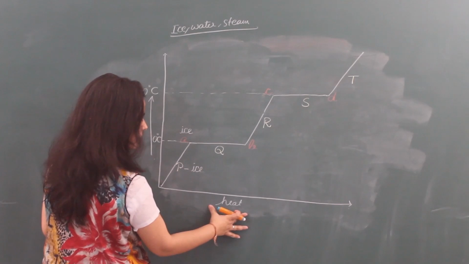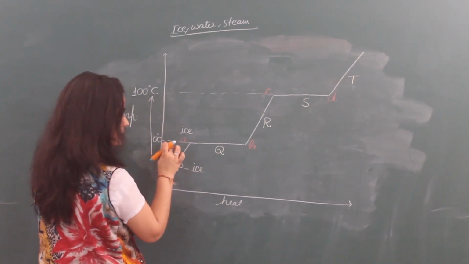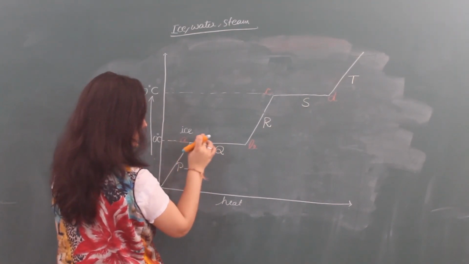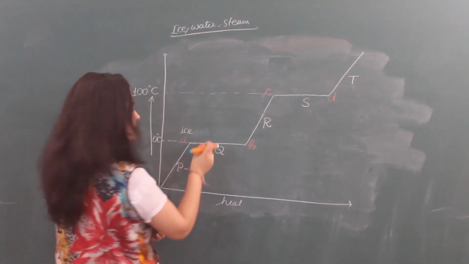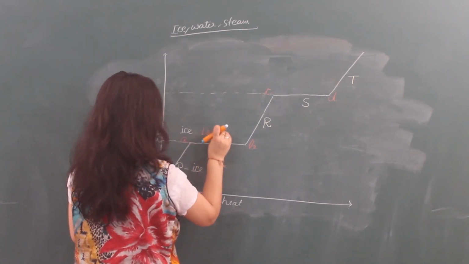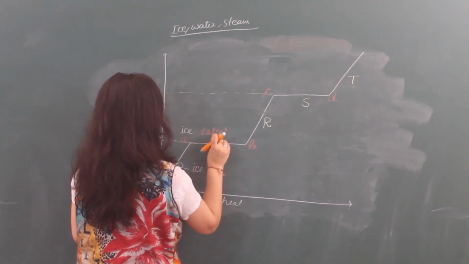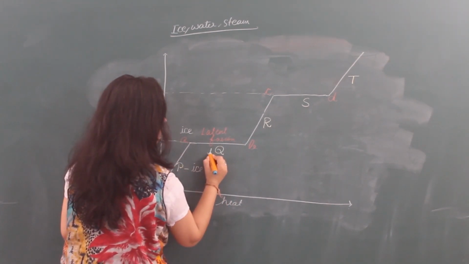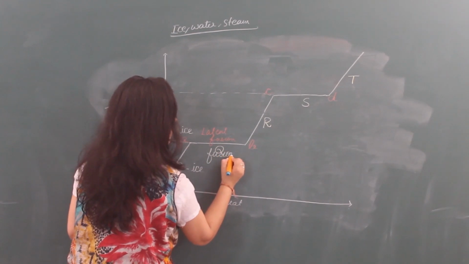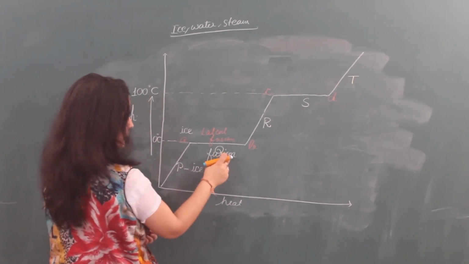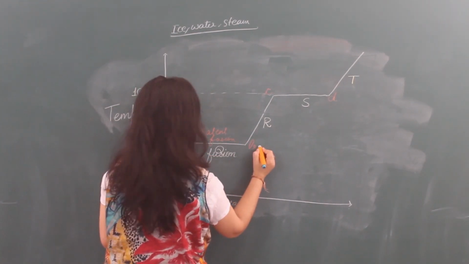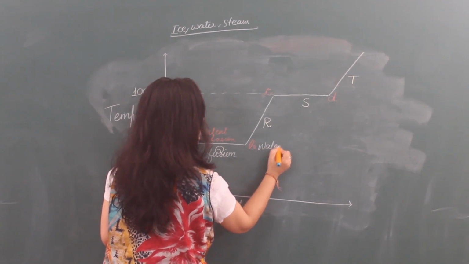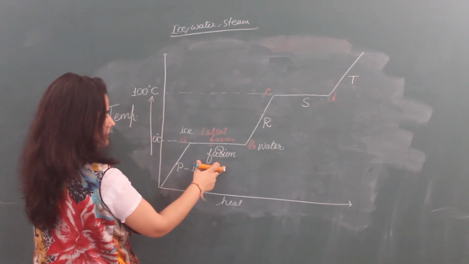Now heat is increasing but temperature remains constant. Now what will happen here? Here latent heat of fusion will be taken by the substance and the fusion process or melting process will occur at Q. At B, it will be water at 0 degrees Celsius.